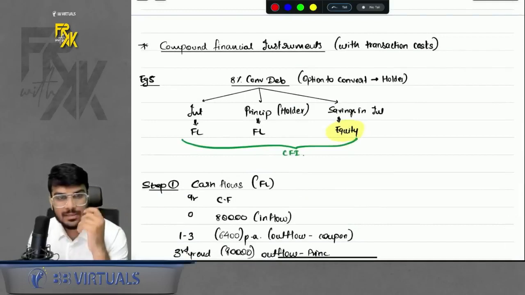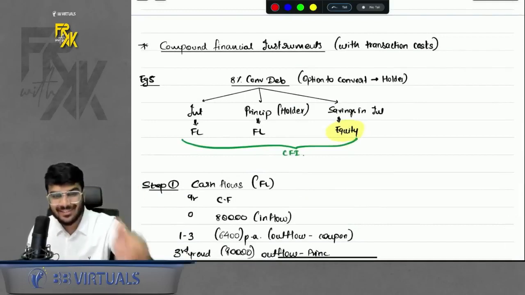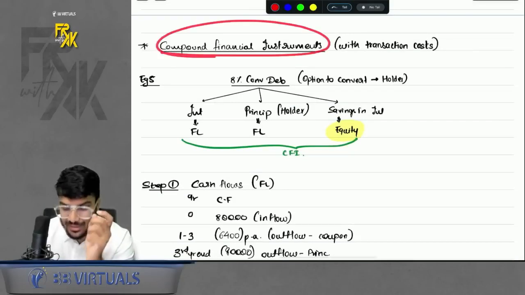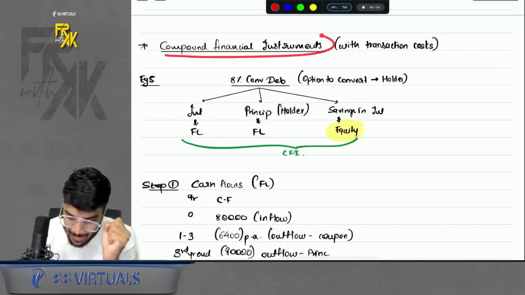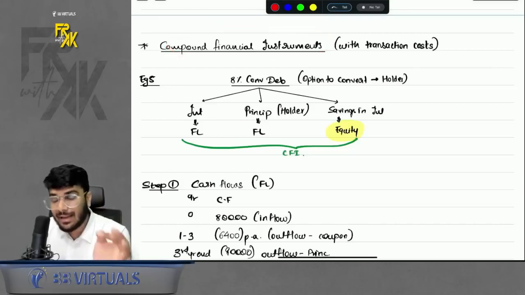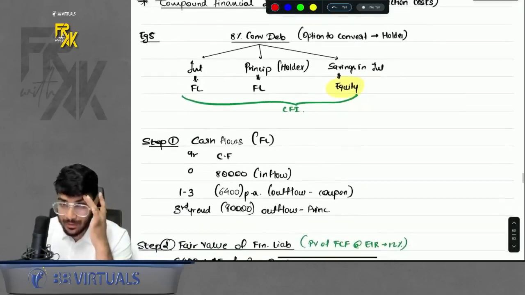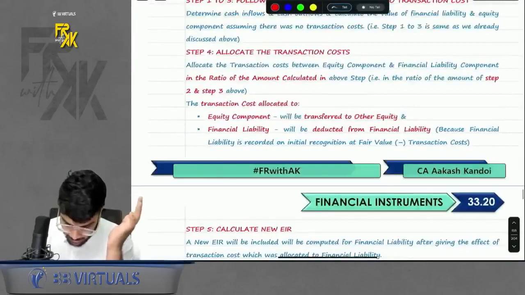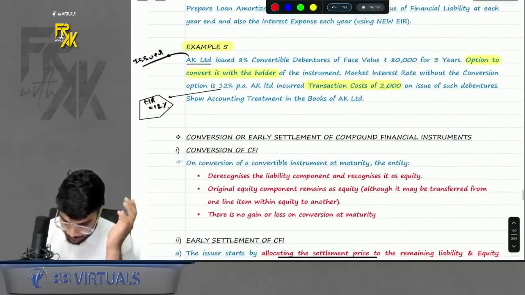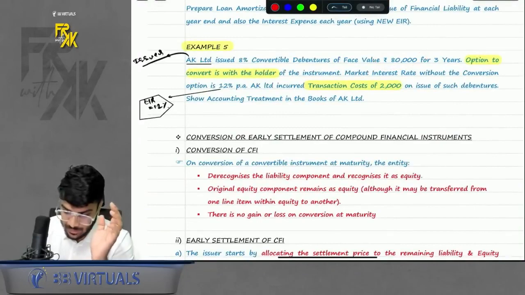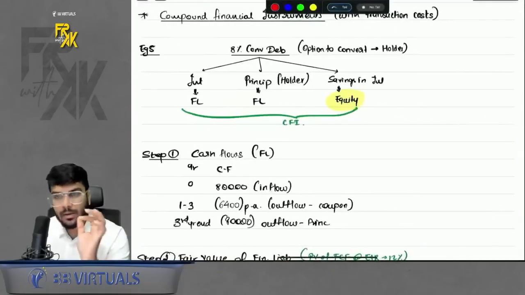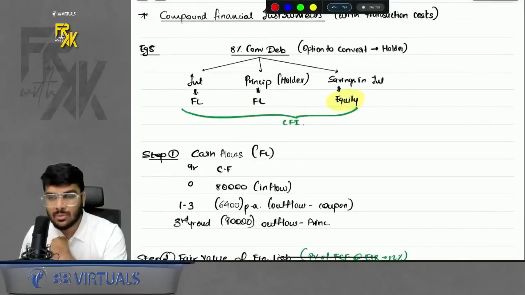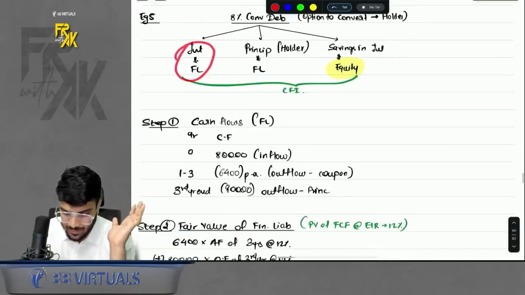Now comes the googly. Googly means you can say twist in turn, where there is a compound financial instrument with transaction cost. Oh yeah, that means a CFI involving transaction cost also. Now what is to be done here? Simple steps to be followed, right? Please have a look. I gave an example in the textbook. We have example number 5, where we say there is a normal instrument of 80,000 3 years, but we also incurred transaction cost of 2,000. How to solve these types of questions? Do you remember? For first 4 steps, assume there is no transaction cost. So my interest was FL, my principal was FL.